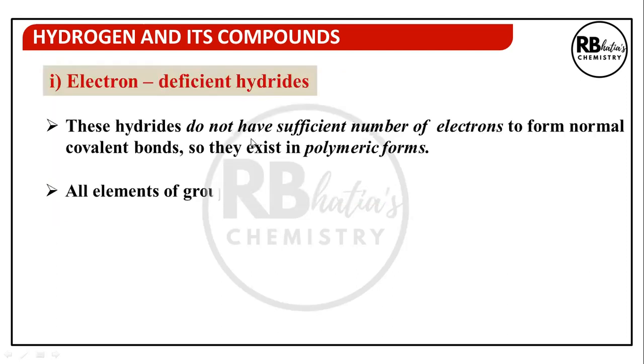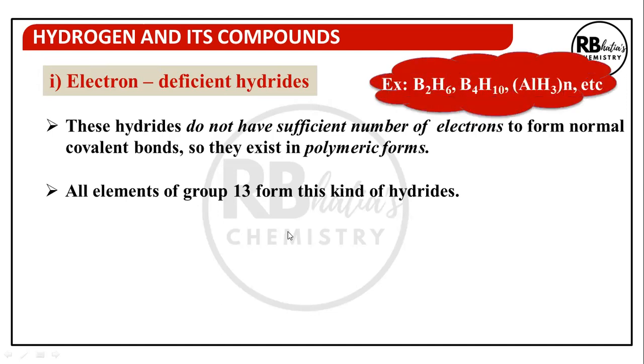Under electron deficient, these do not have sufficient number of electrons to form normal covalent bonds, so can exist in polymeric forms. Group 13 elements, that is boron, aluminium, form this kind of hydrides. So examples: diborane, B2H6, then we have tetraborane, we have aluminium hydride polymeric. These are the examples of electron deficient hydrides.